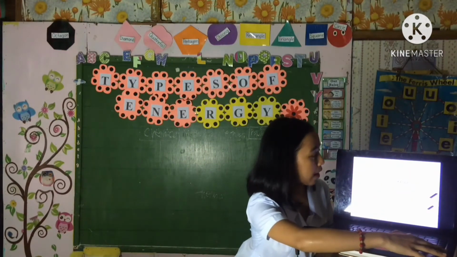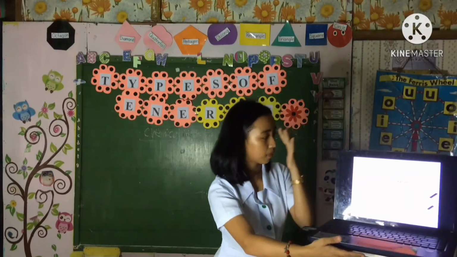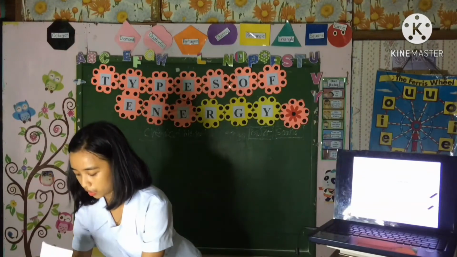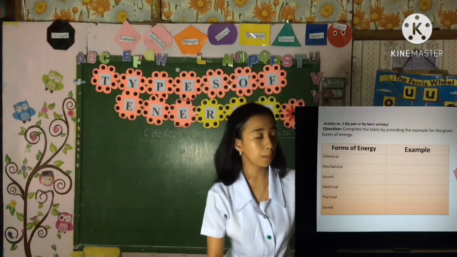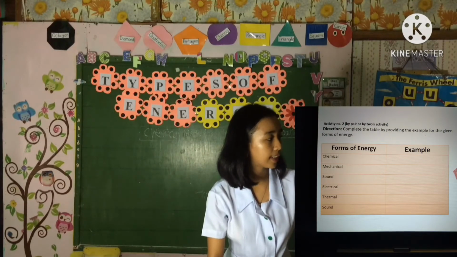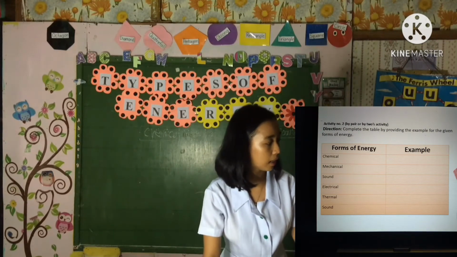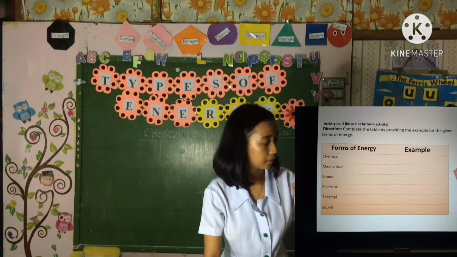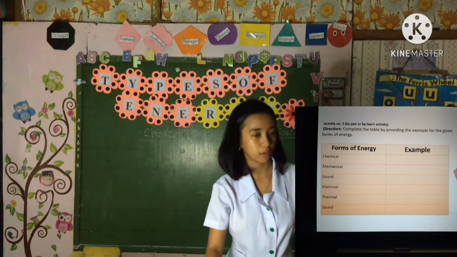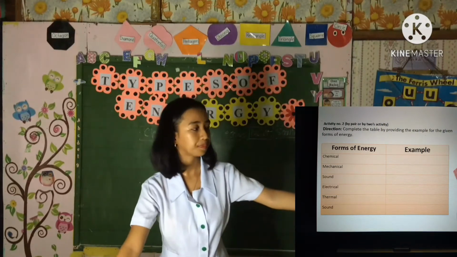Now let us proceed to your second activity. This is a pair activity. I have here a worksheet to answer this activity. The direction is to complete the table by providing the example for the given forms of energy, such as chemical and other forms of energy. You may now start answering.